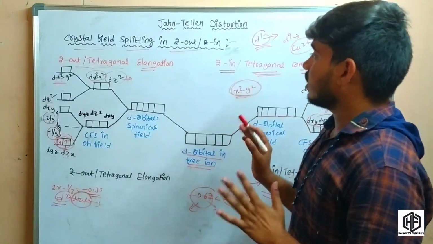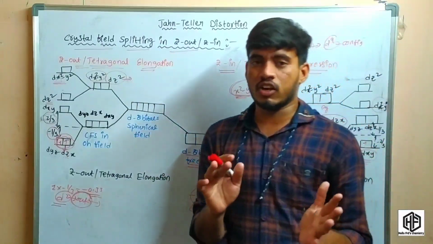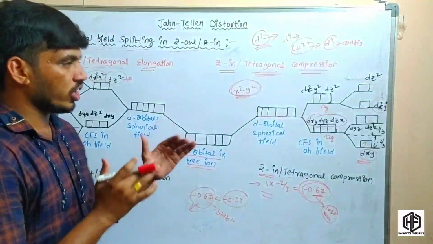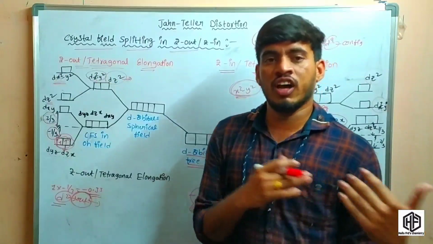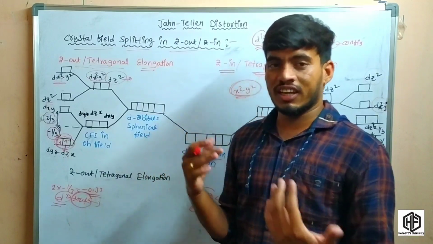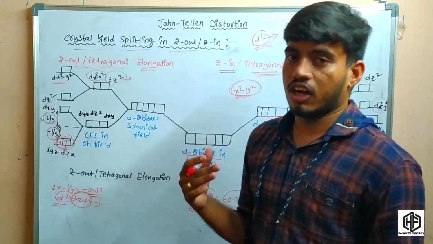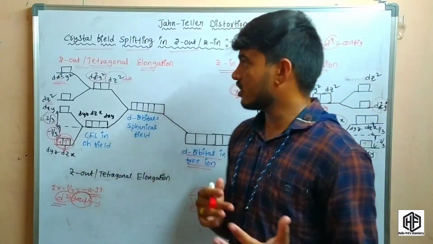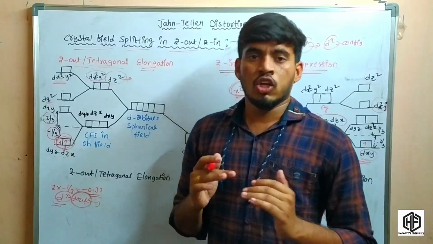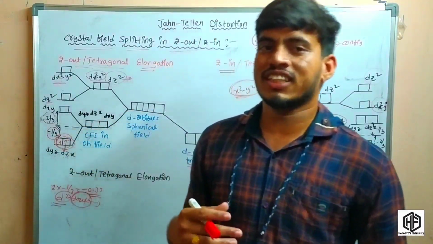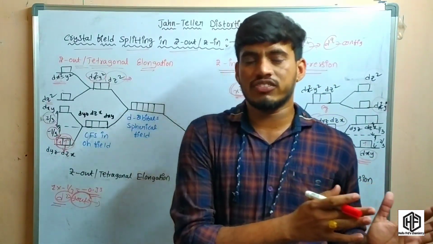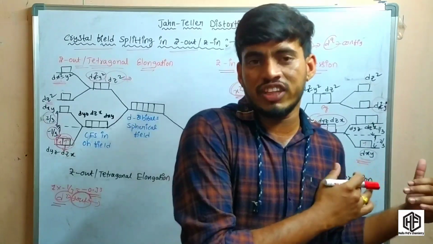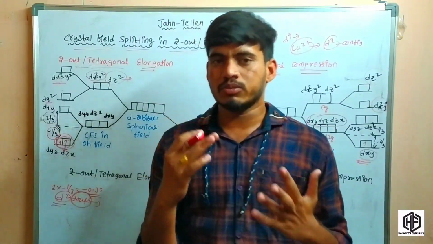This is the crystal field splitting in Z out and Z in complexes in Jahn Teller distortion. Okay friends, this is the concept of the Jahn Teller distortion and the prediction of d orbital configuration in the Jahn Teller effect. And coming to the next one, the crystal field splitting in Jahn Teller effect, that is the Z out and Z in. So in my next video, I will discuss what is static Jahn Teller distortion, what is dynamic Jahn Teller distortion, the consequences of the Jahn Teller distortion, and different types of examples.